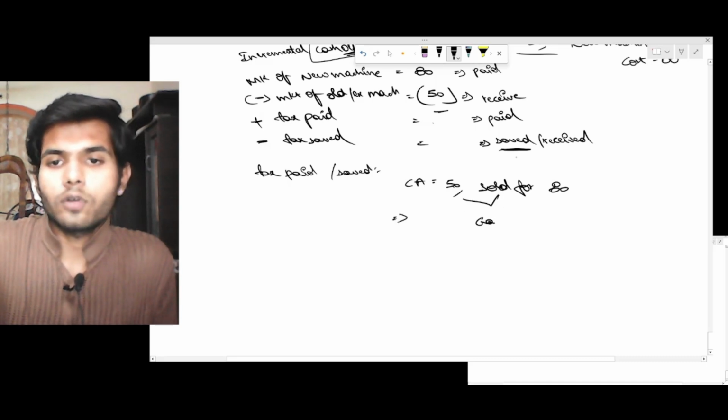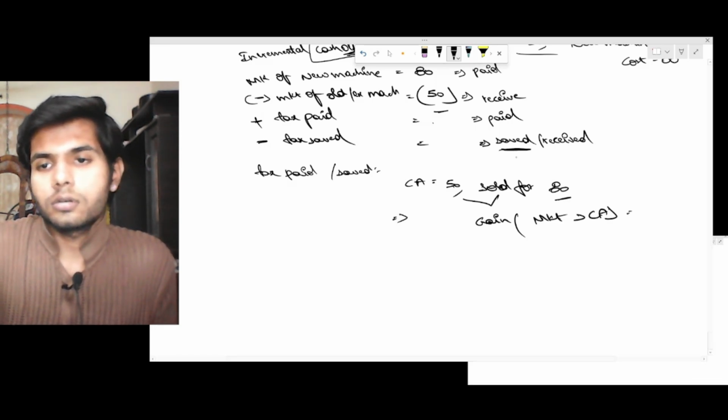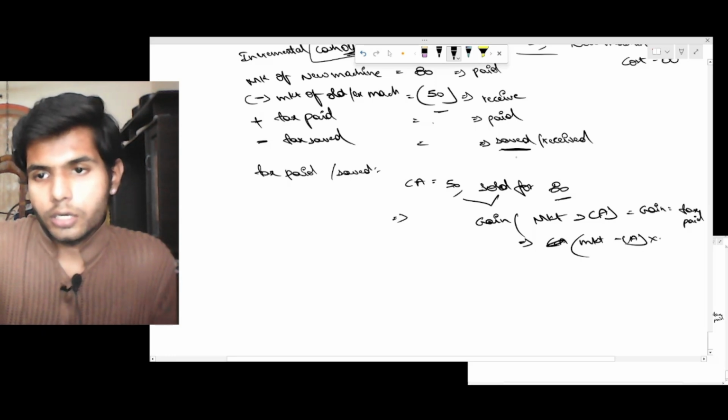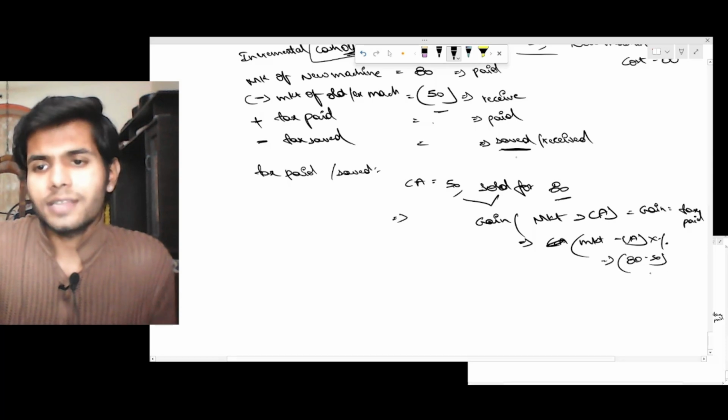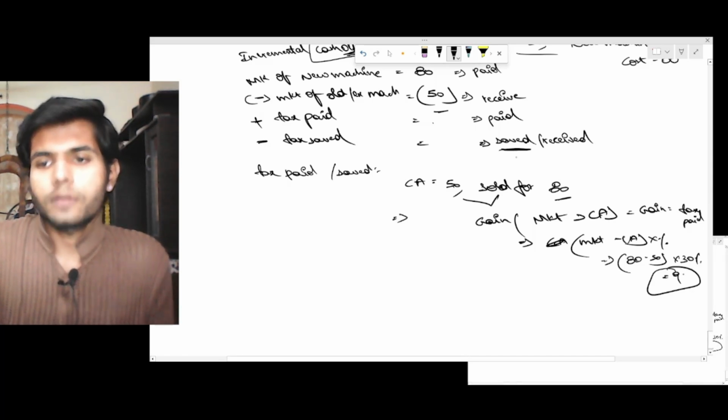This means you have got a gain, as market value exceeds carrying amount, so tax is paid. How much is the tax paid? Market value minus carrying amount, into the tax rate. 80 minus 50 is 30, let's say the rate is 30%, so 30 into 30% is the tax paid.